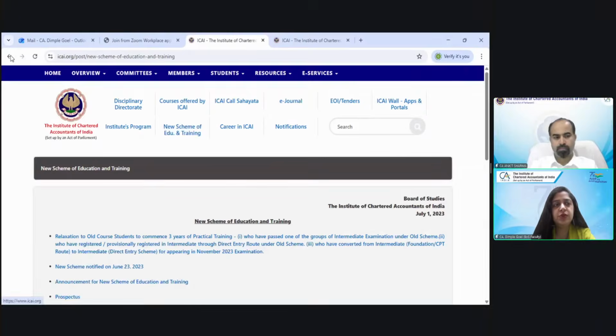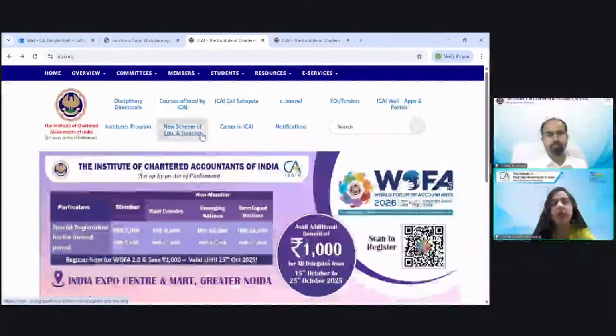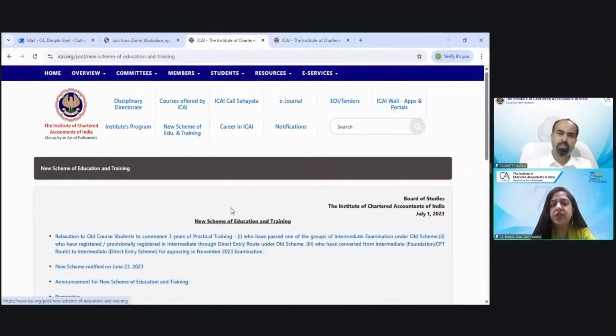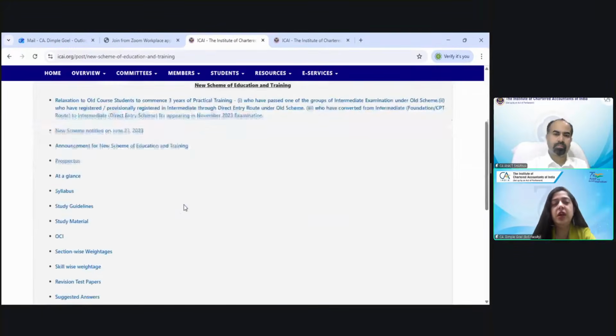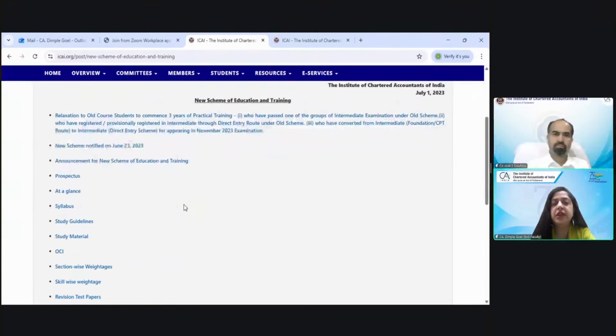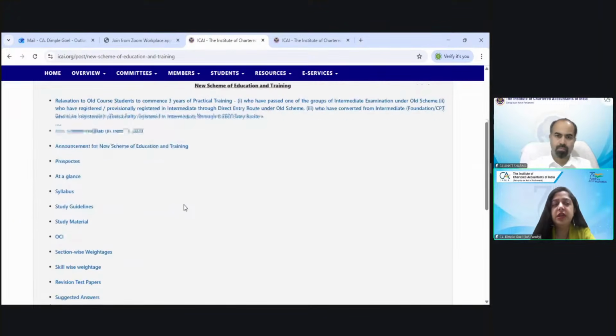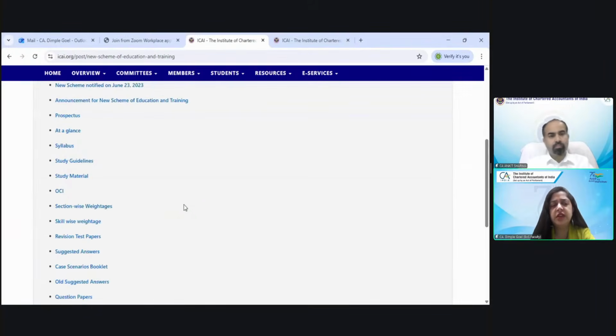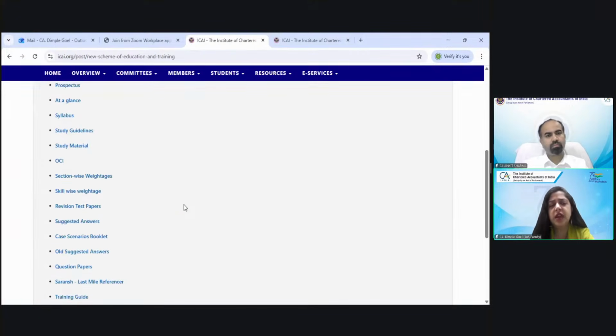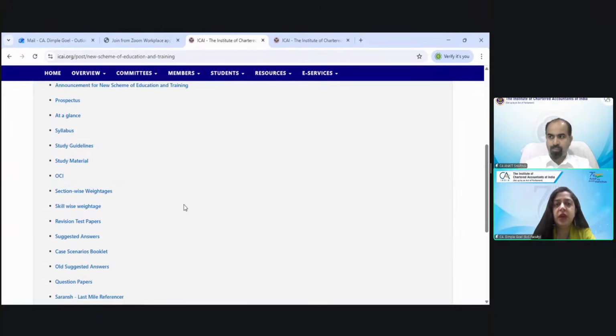Students, this is your institute website. In the new scheme of education and training, you will find everything at one place: your study material, your section-wise weightage, RTP, suggested case scenario booklet, past question papers, Saransh, everything will be there. The same will be there in the BoS Knowledge Portal also. So I'm just giving a brief about the institute website.